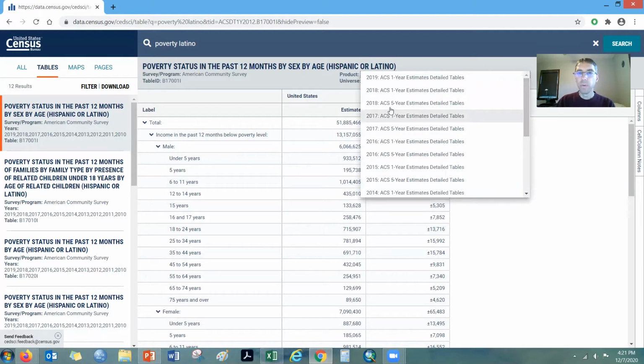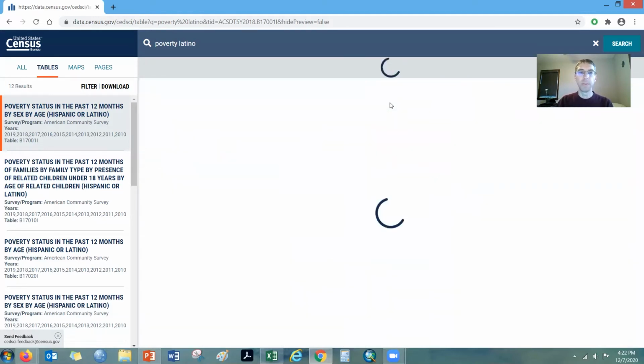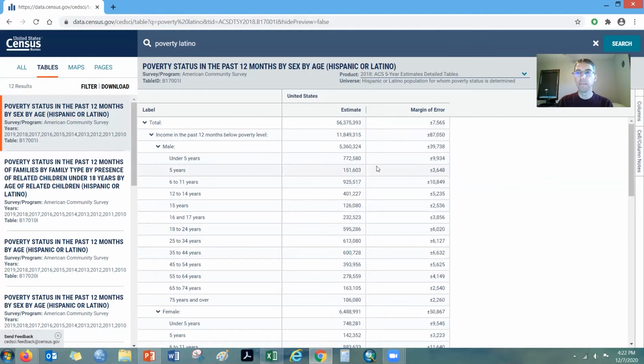When we work with this data, we want to always use a 5-year time frame. Whenever we split by age group or race group, or particular age 16 and older for the labor force data, generally it's best to use the 5-year time frames because it's more accurate, with more cases in the sample. So I'm going to click that so we get into the right time frame.